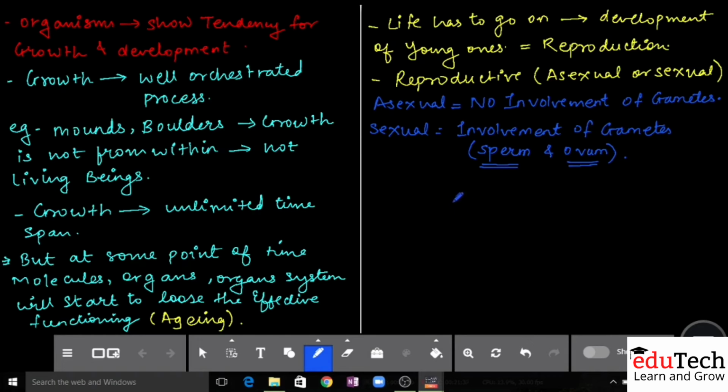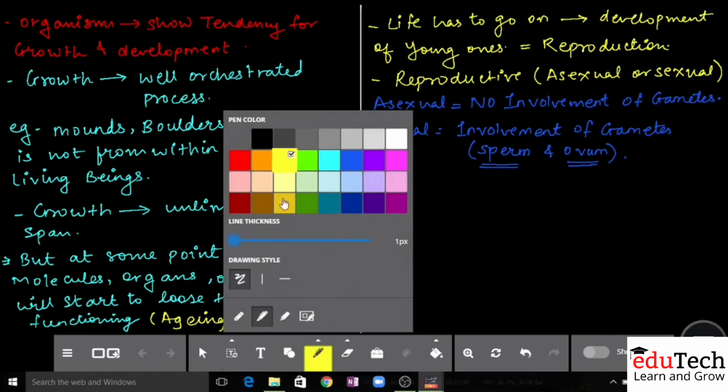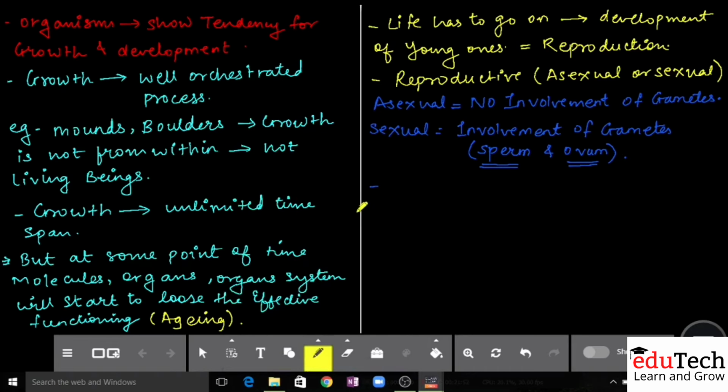But one thing you must note is, is reproduction common, and can we apply it to each and every organism? No, you cannot apply it to each and every organism. Again, there is an exception here. For example, mules, sterile worker bees. Now these species are not able to reproduce.